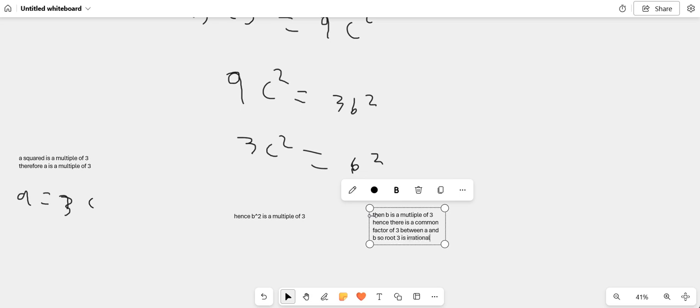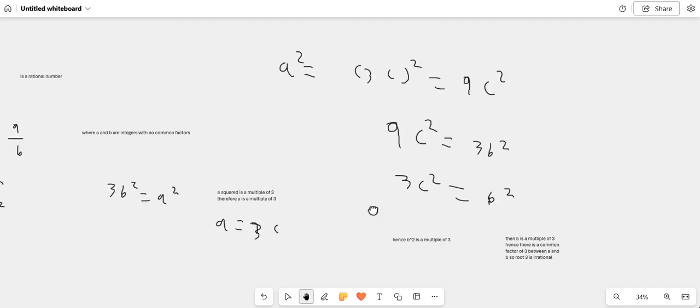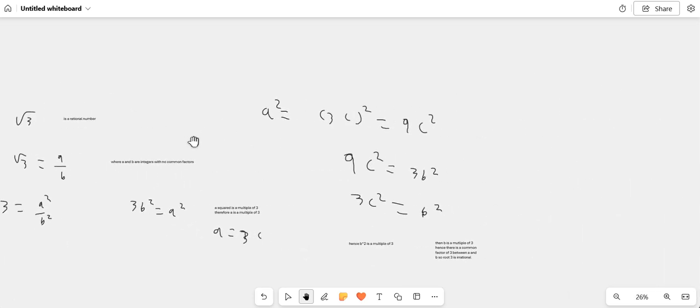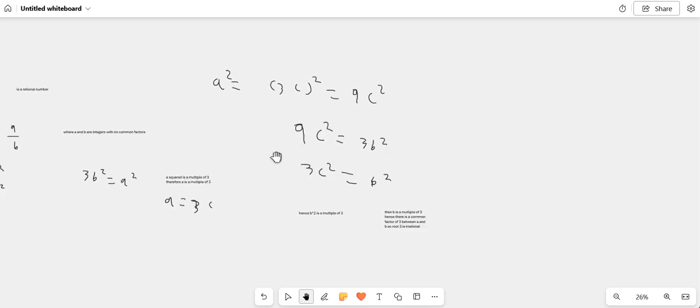And that goes against what we were saying originally, that there's no common factor between a and b, that they're two integers with no common factor. But a is a multiple of 3 and b is a multiple of 3. So therefore they can both be divided by 3. And you might be thinking, cool, but then you divide it by 3 and now it's irrational, right? But no, the whole principle is that a and b are the simplest integers. So you can keep going round and round in circles. So that's how you prove something is an irrational number.